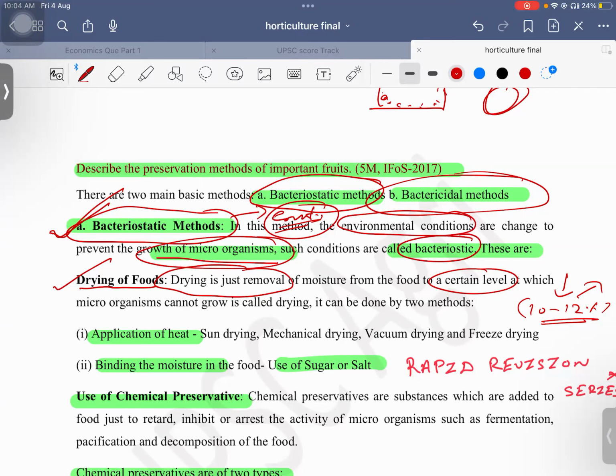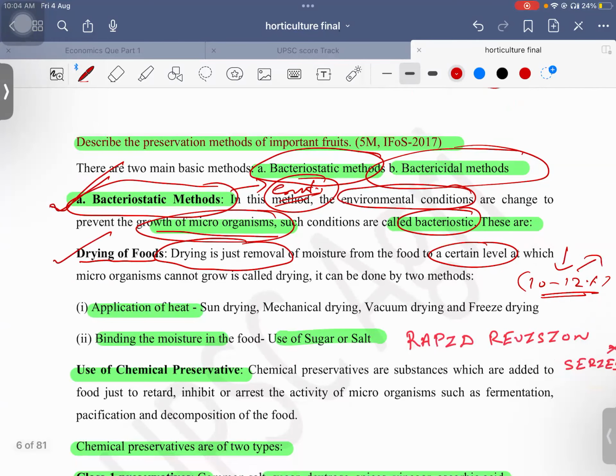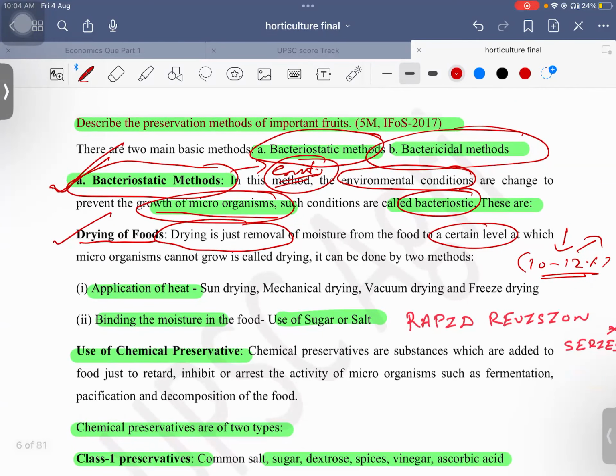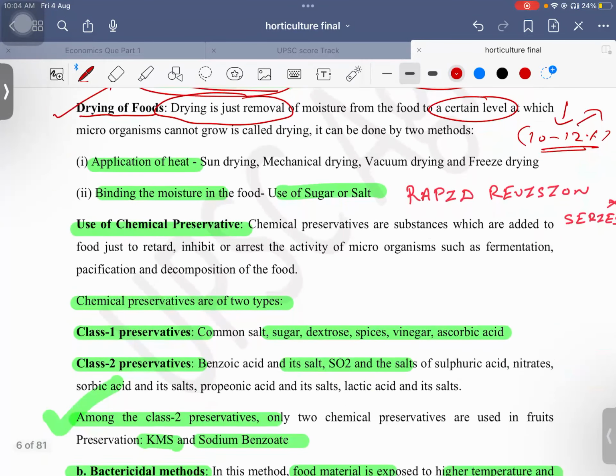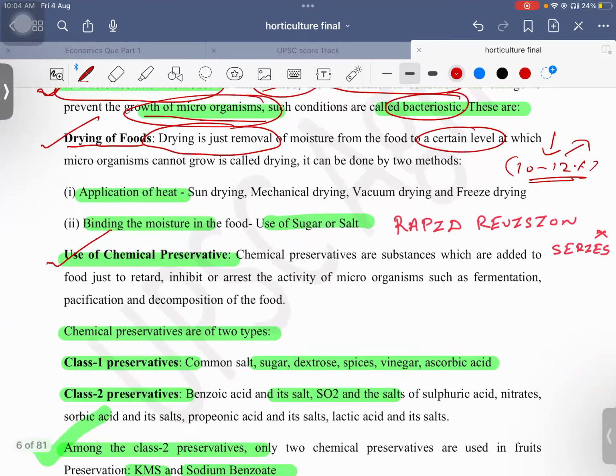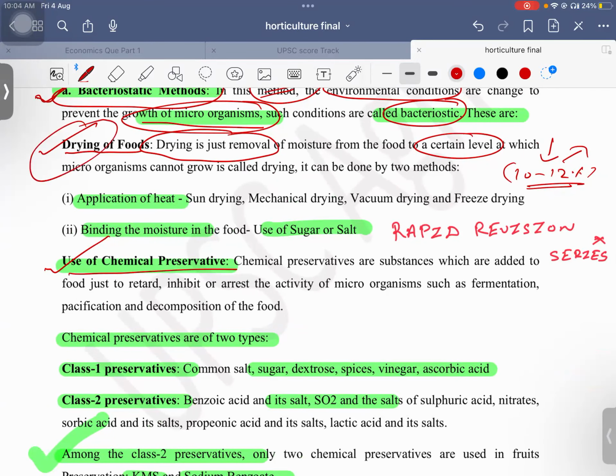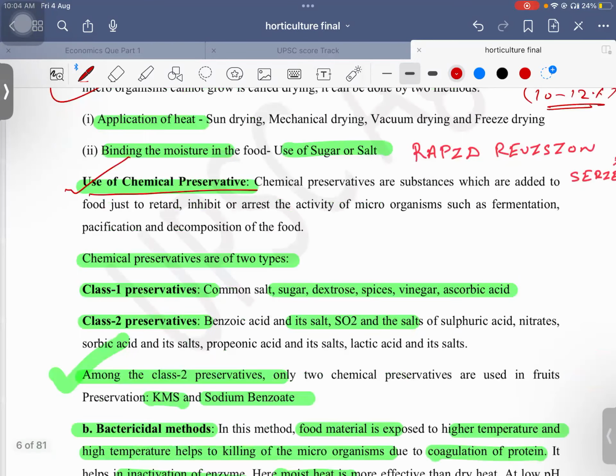Bacteriostatic means the environmental conditions which you are providing to the fruit will prevent the bacterial infection. So environmental condition means if you are preserving with chemical preservatives, or if you are drying the food, those things will come.